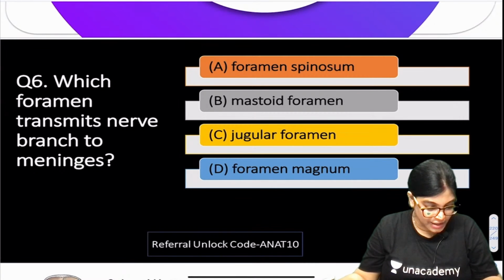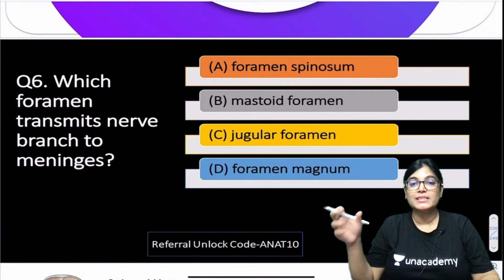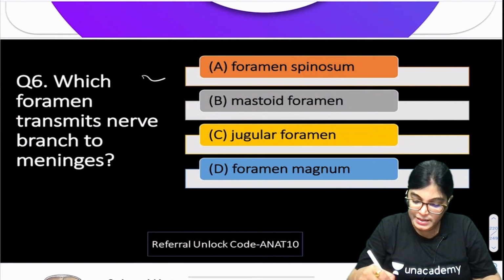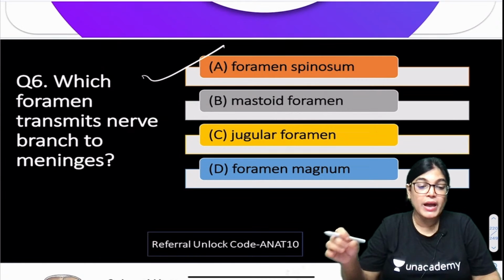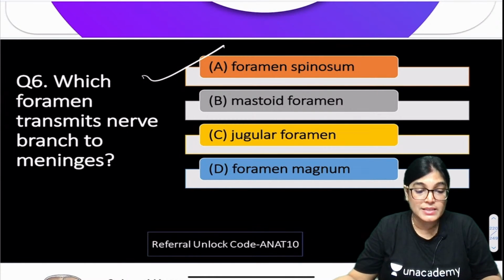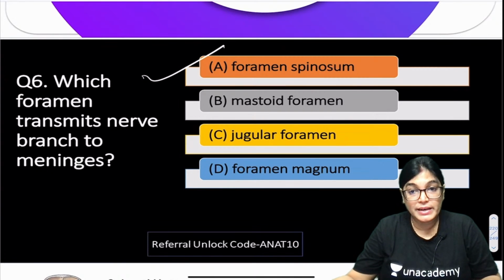Okay, so nervus spinosus. Akshit Bhatt has also given the answer, writing the name of the nerve, that is nervus spinosus. Absolutely right, everyone. The correct answer here is A, that is foramen spinosum, and through it the nervus spinosus traverses, providing a meningeal branch to the dura mater of the middle cranial fossa.